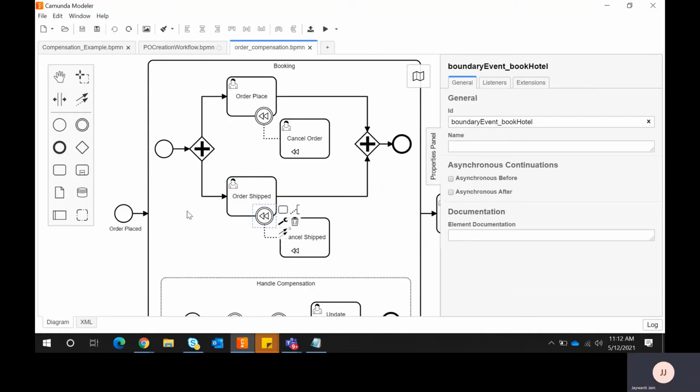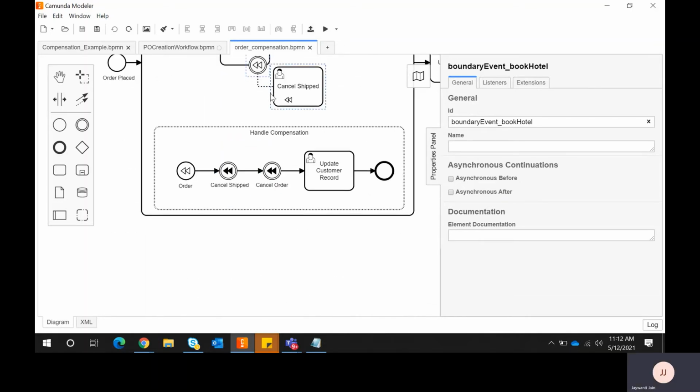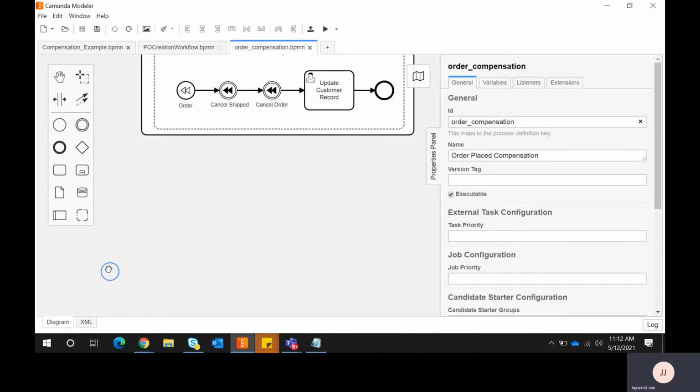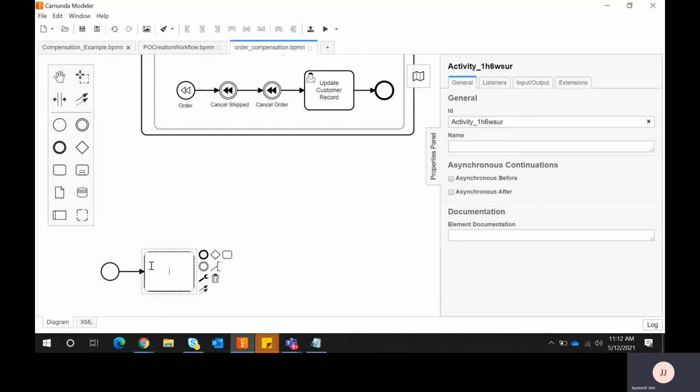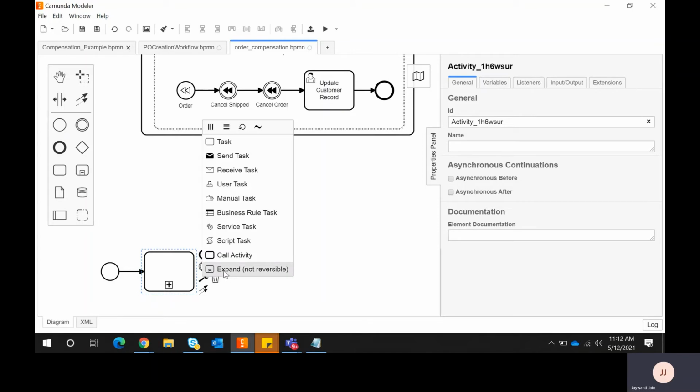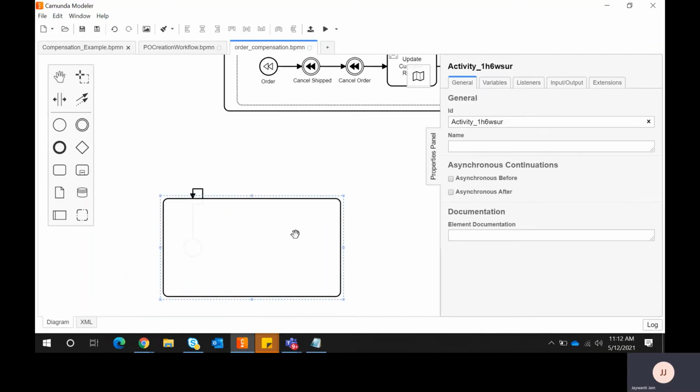So the entire thing is in my sub process. So if I want to design the diagram, how will I do it? I will add a task over here, click this, and change it to a sub process. After the sub process, I want to expand it, and